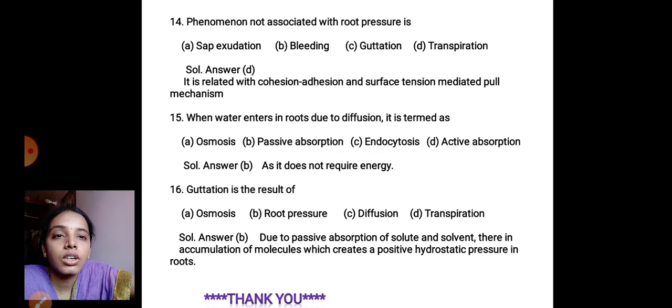So root pressure is completely related to the process called guttation. So due to passive absorption of solute and solvent, there is an accumulation of molecules which creates a positive hydrostatic pressure in the root. So the correct option for 16th is root pressure. So these are about the MCQs in this chapter, students. Thank you.